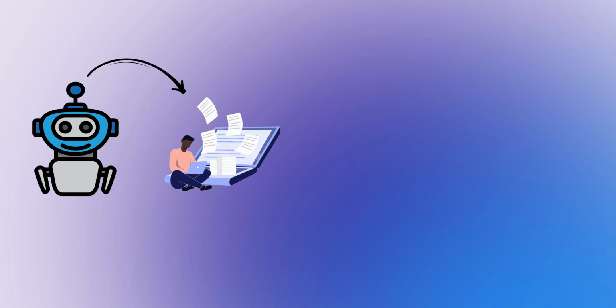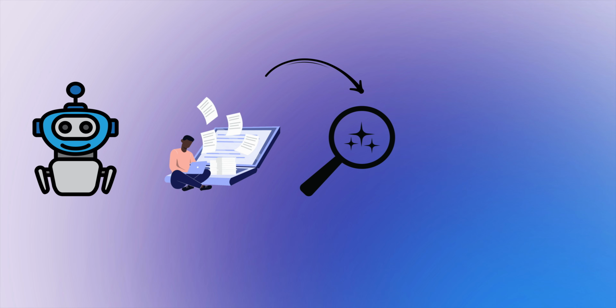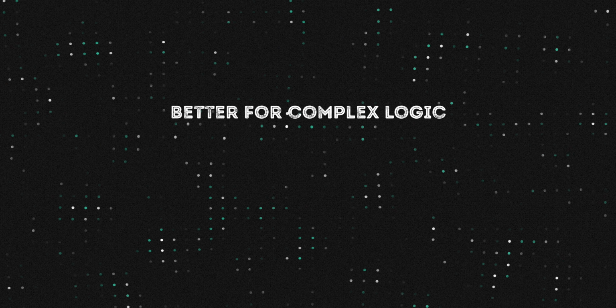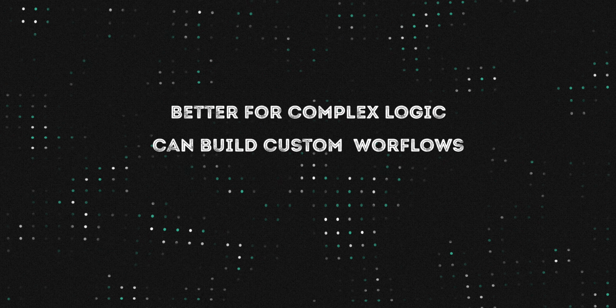For example, let's consider we have our own company, and among hundreds of articles online, one article mentioned our company name, like this is the best company or something like that. Now we can build an agent that can read hundreds of articles available online, find the article that mentioned our name, and send a message to us. This is one simple example for code-based agents. Why should we use code? Because it's better for complex logic and we can build custom workflows.